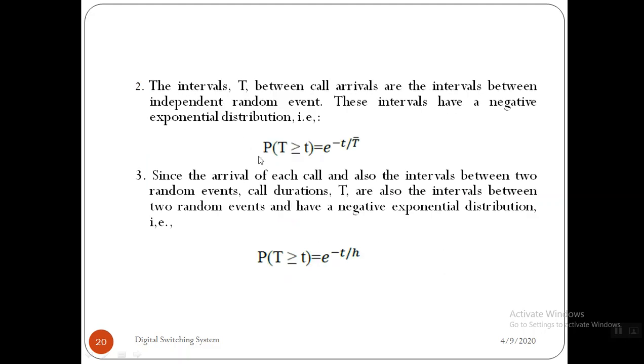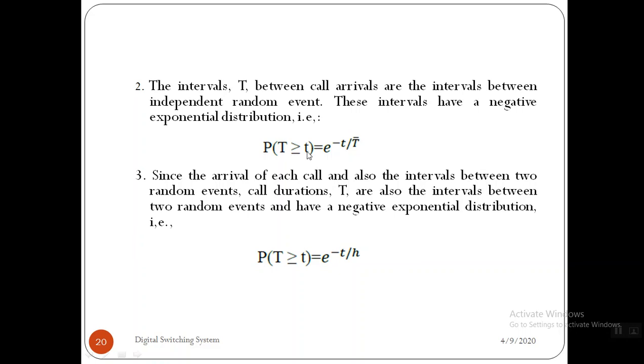Next, we are supposed to identify the probability of the time intervals between the call arrivals and the call terminations, right? Because both are independent random events, and we need to find how much time it will take. So we are supposed to identify the probability of that time interval, which is given by P of the time interval t greater than or equal to small t. We know the difference between capital T and small t.